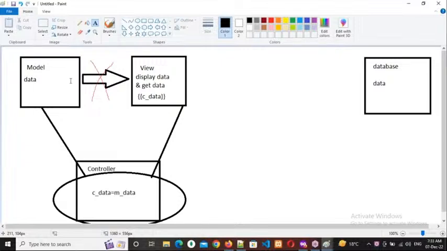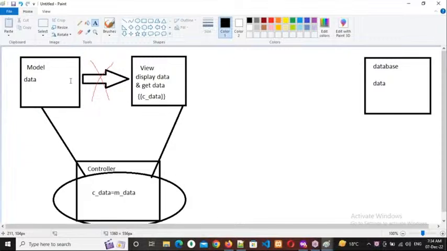So without connecting to the database, are you able to retrieve the data from it? Without dialing a number to your friend, are you able to speak with that person? Suppose you want to speak with me, without dialing my number, can you speak? No. Whenever you dial, we build a connection so that we can speak through mobiles. Similarly, if you want to retrieve data from the database, there should be a connection.